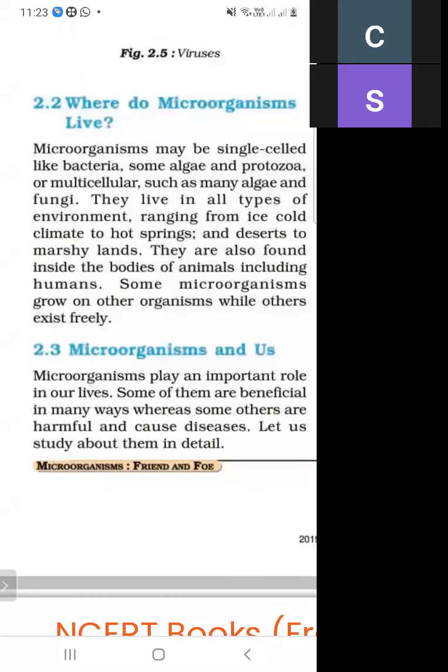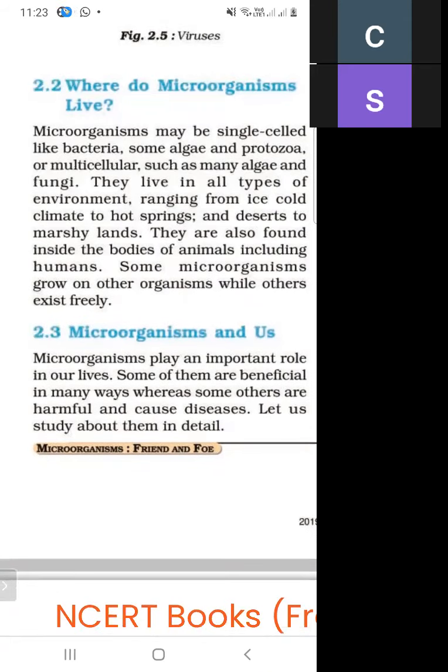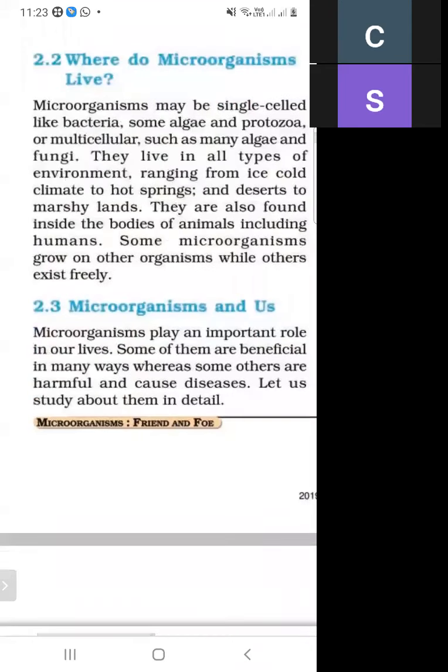Examples of multicellular organisms are algae and fungi. They grow in all conditions, in hot as well as cold conditions, and in all types of environments. They can exist freely, and they can also grow on other organisms. So this is where microorganisms live.